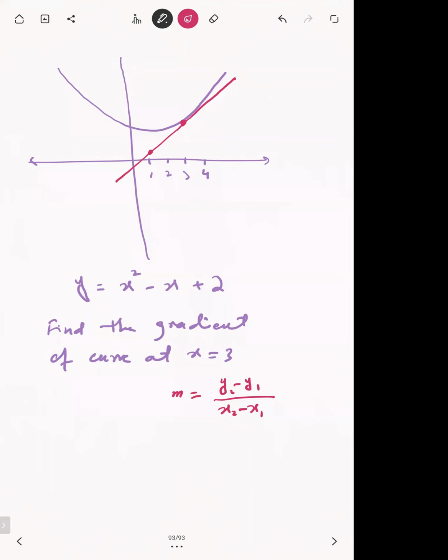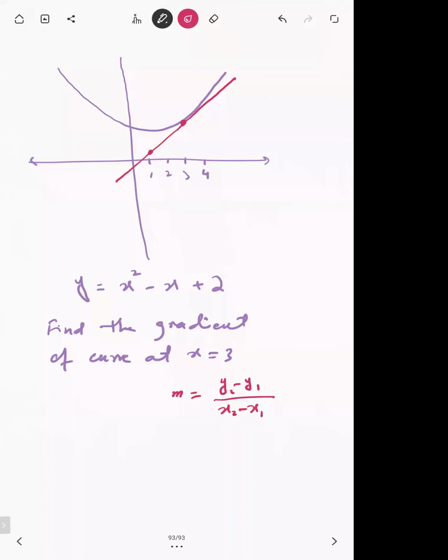Here we are going to study the topic differentiation. So what is the actual practical use of this topic? After studying differentiation, you can find the gradient of a curve at any point accurately, exactly. If the gradient of a curve at any point is 3.1, differentiation will help you to find the gradient exactly 3.1, where in O level you are finding only the approximate value of the gradient.